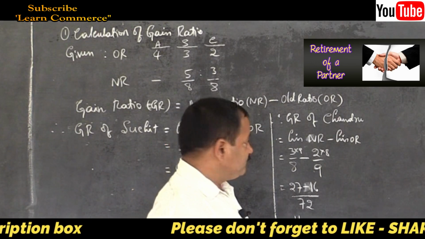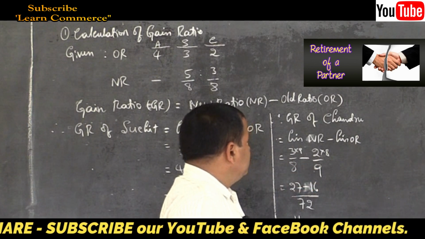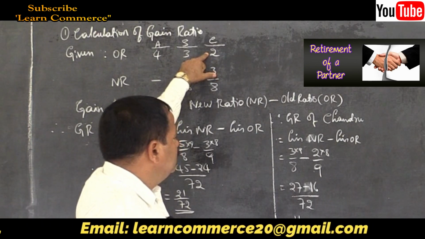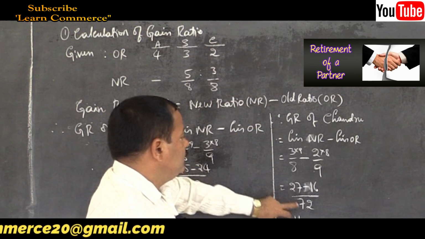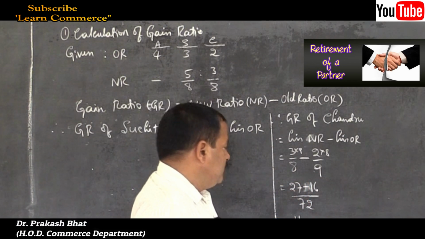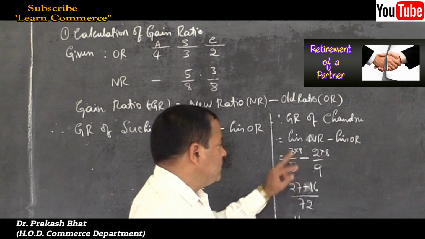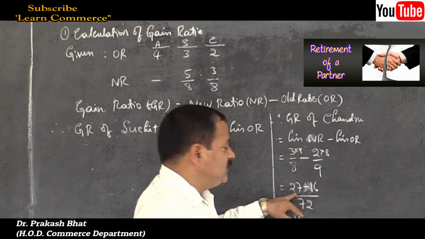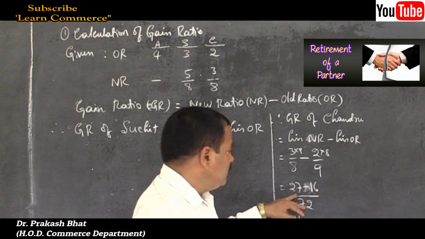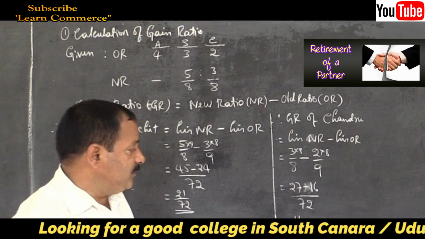Write the formula, is equal to 3 by 8 minus 2 by 9, 3 by 8 new ratio minus 2 by 9 old ratio is equal to, take common denominator, multiply the denominators and write it as a common denominator, 8 9s are 72, then cross multiplication, so 3 9s are 27 minus 8 2s are 16, 27 minus 16 is equal to 11 by 72.